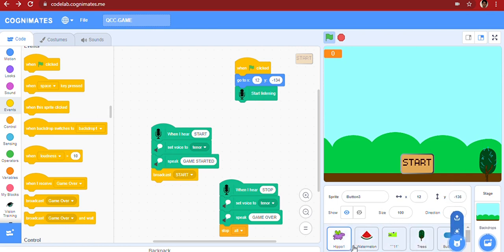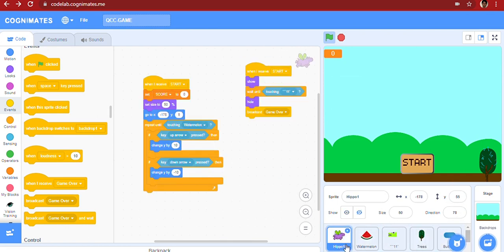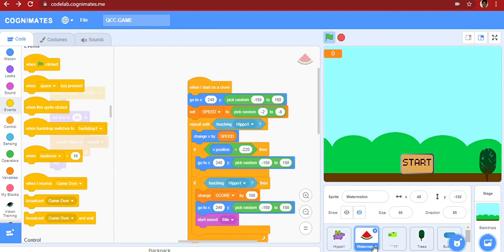My game hero is a hippo. It will move up and down to eat watermelon in X and Y direction randomly. While hippo ate watermelon, a sound will produce along with score increase.